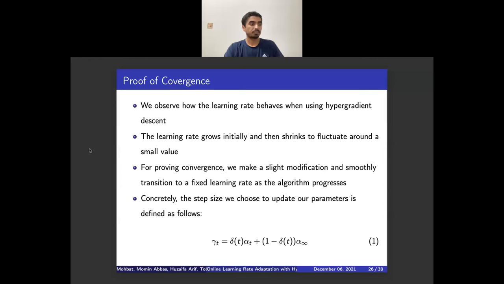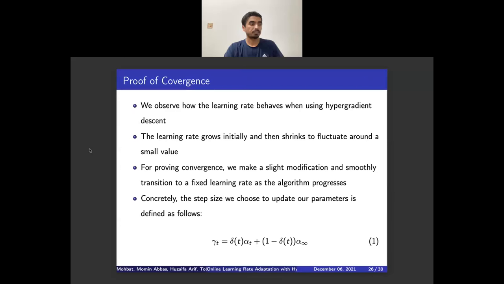analysis for that extension. The paper makes an argument based on the empirical behavior of alpha t, that we smoothly transition to a fixed learning rate as t approaches infinity. Concretely, the step size we choose to update our parameters is defined as follows. We call it gamma of t. The modified adaptive step size gamma of t is defined as delta t times alpha t plus